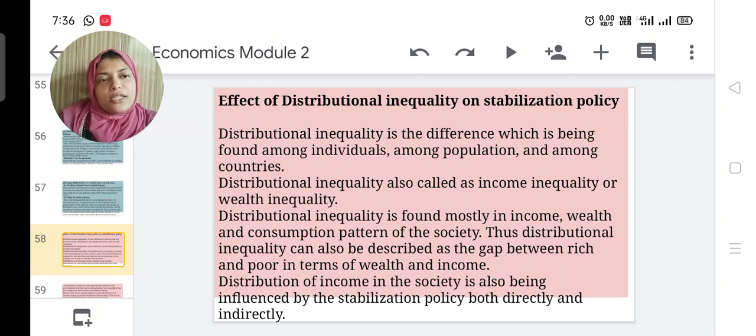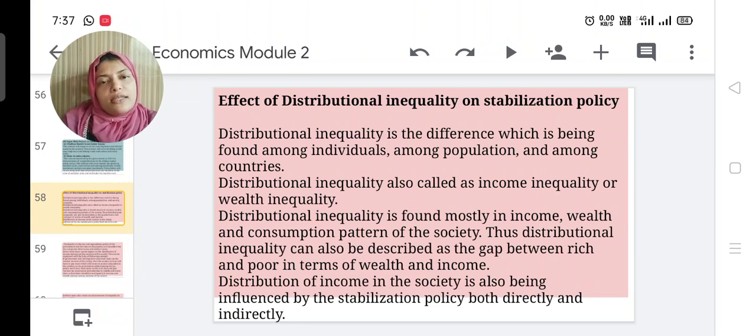Thus, distributional inequality can be described as the gap between rich and poor in terms of wealth and income. Those who have more income will consume more, so there is a gap in consumption level also. The distribution of income in the society is influenced by the stabilization policy of the country, both directly and indirectly.